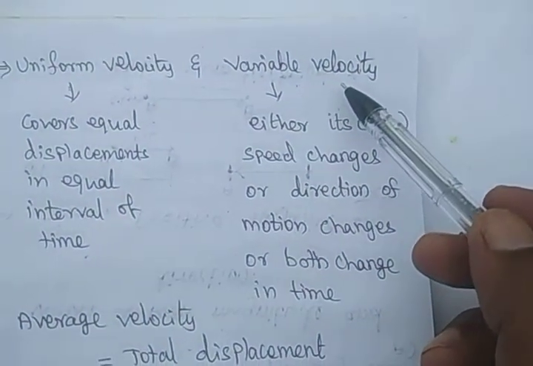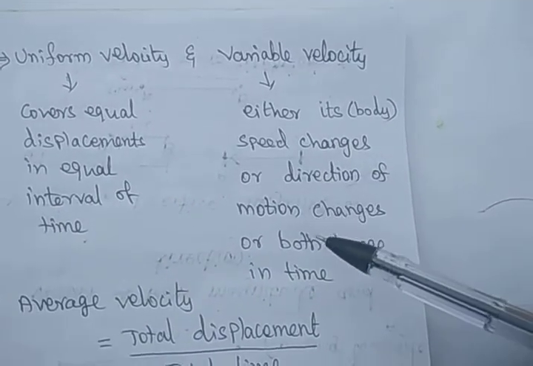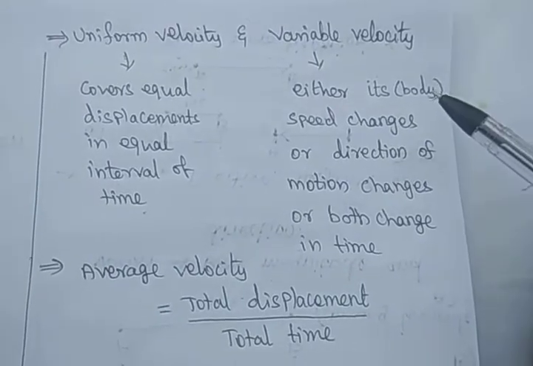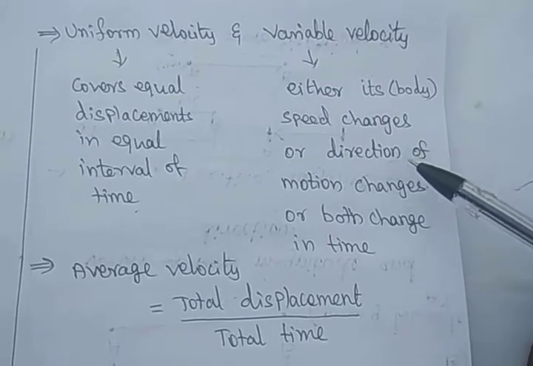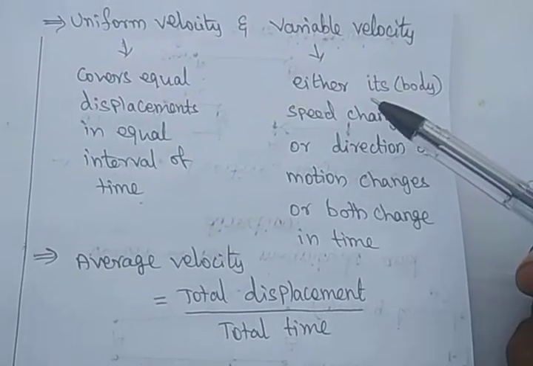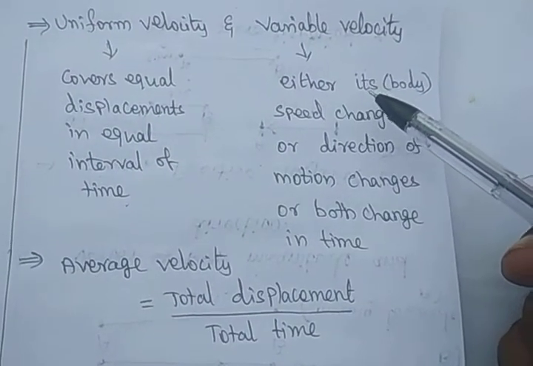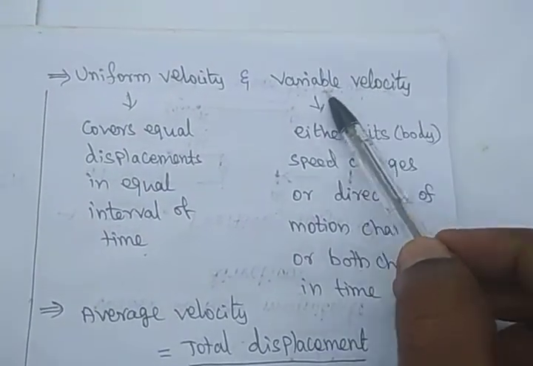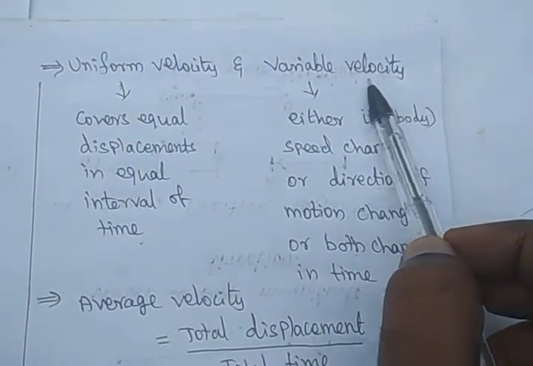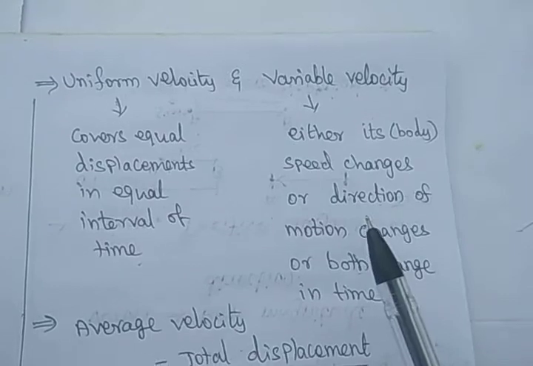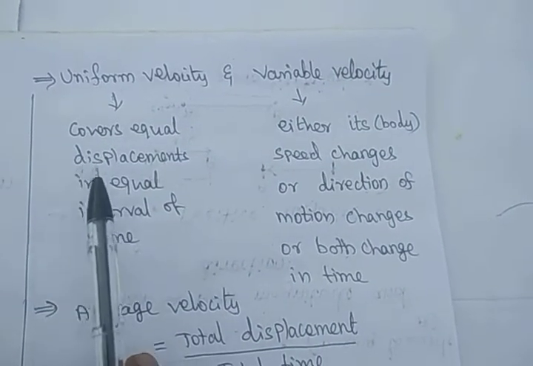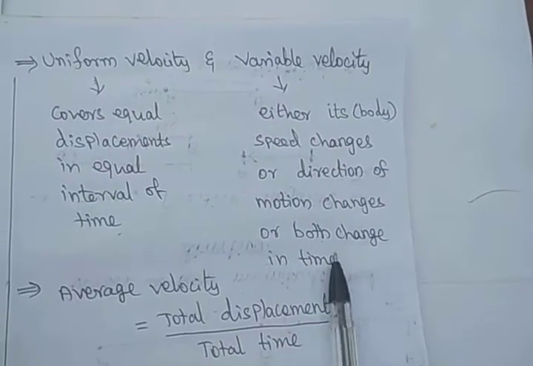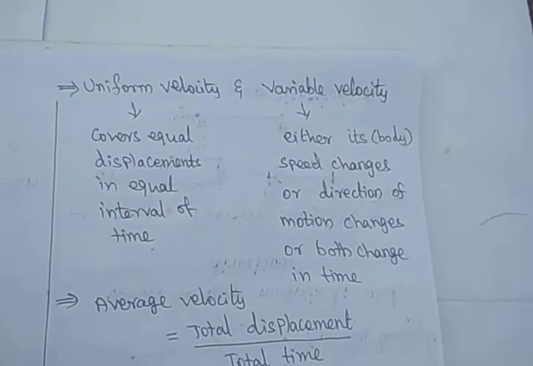Variable velocity means, let us consider the same car moving with a uniform velocity. Suddenly the speed increases or decreases, or it suddenly changes its direction of motion, or both the speed changes and the direction changes. So what will happen? The velocity will vary. Very simply, variable velocity means when a body moving with a uniform velocity changes its speed or direction, or both.